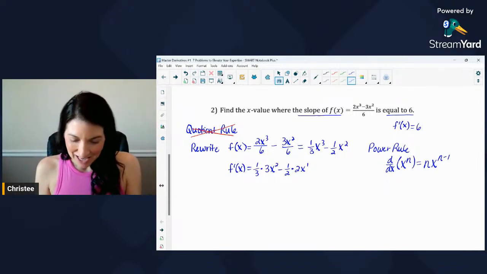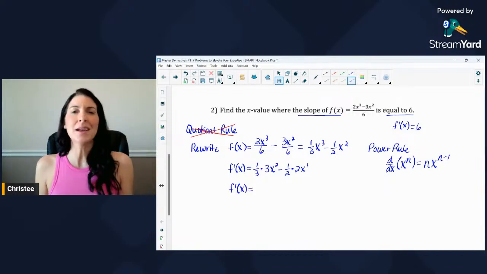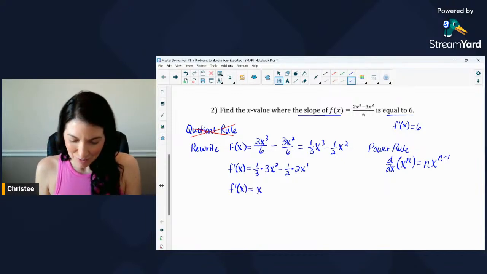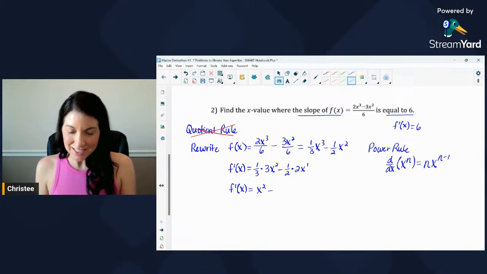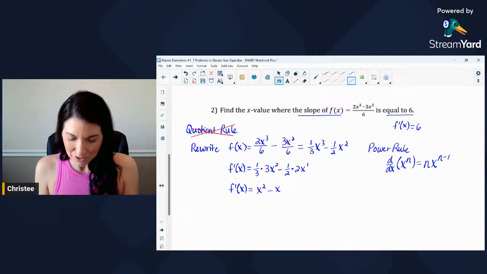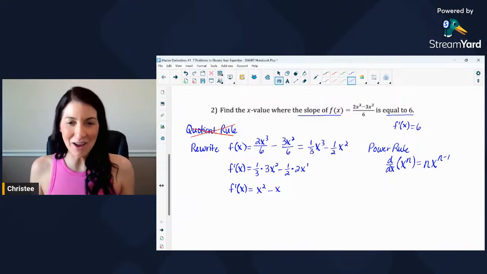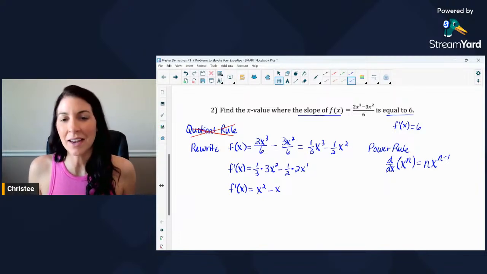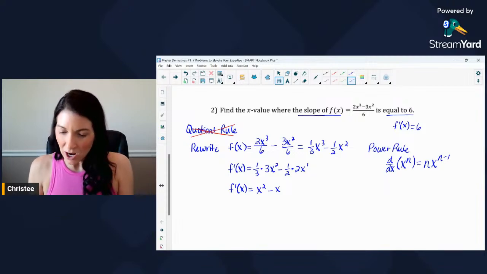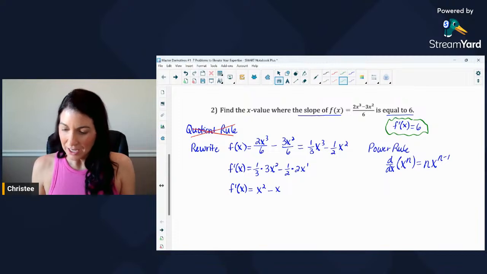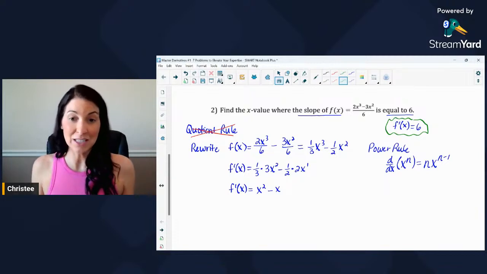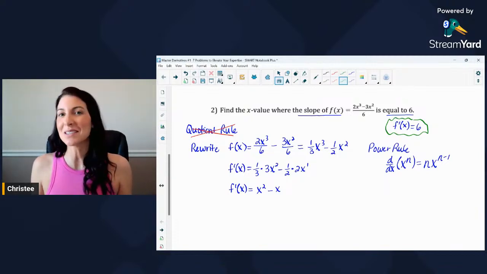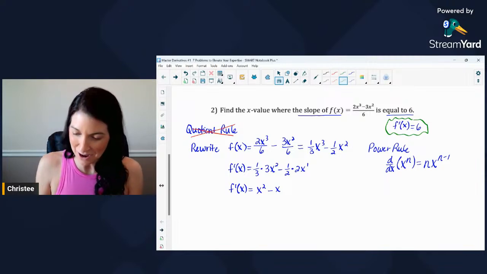So let's see, simplifying my derivative is going to be 1/3 times 3. That's really nice. Those 3's would cancel, and I'd just be left with an x squared. And then I would have minus, same thing here, 1/2 times 2 is just 1, and then x to the first is just x. So I've kind of done my first step, and that is to find f prime of x, and that is x squared minus x. And then remember, I wrote up here above that really when I want to find where the slope of f of x is equal to 6, it's really where that derivative that I just found, x squared minus x, is equal to 6. So I sense an algebraic equation coming up.